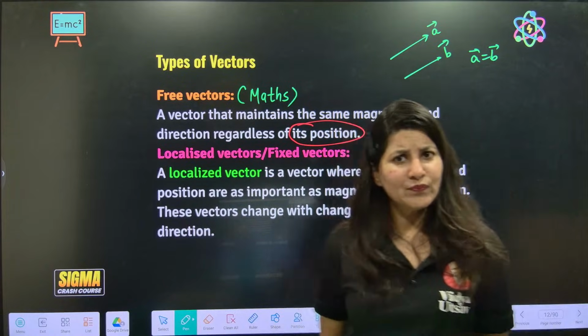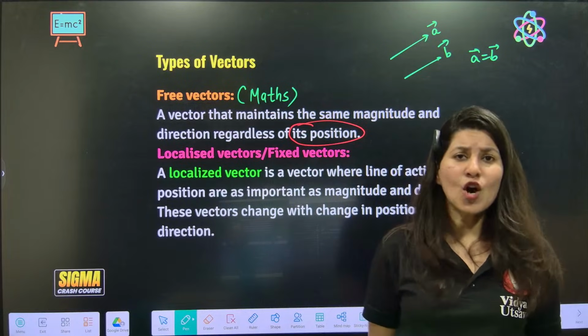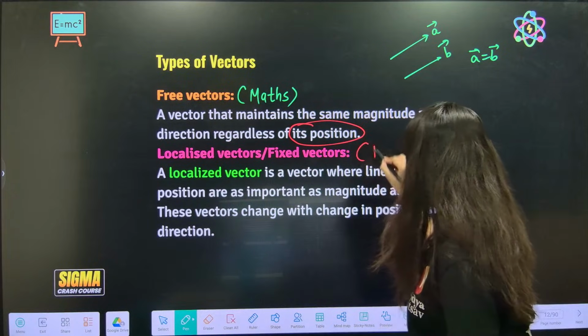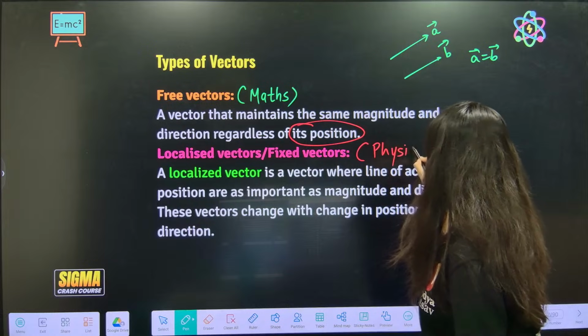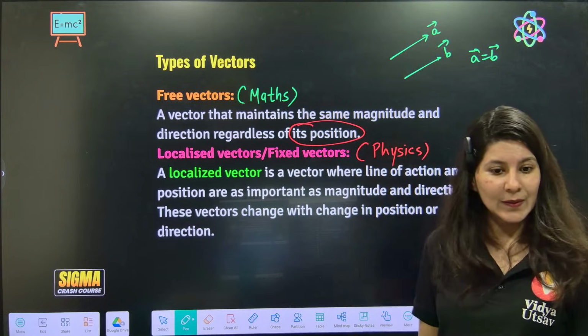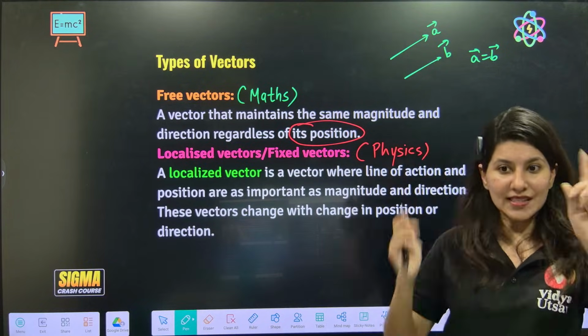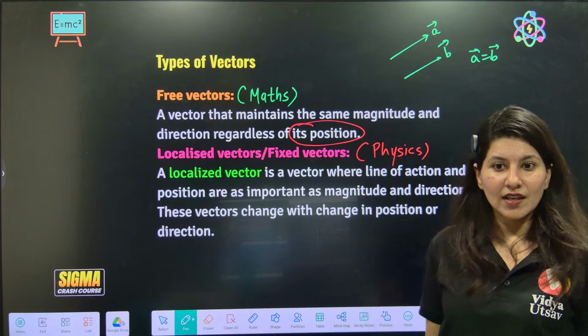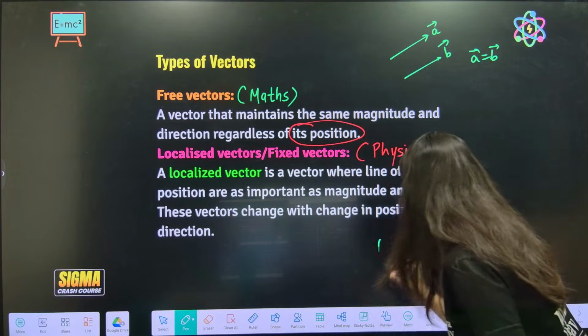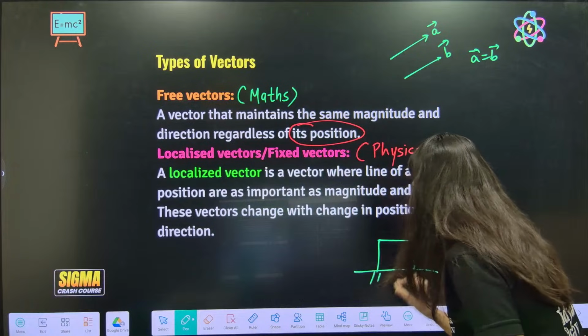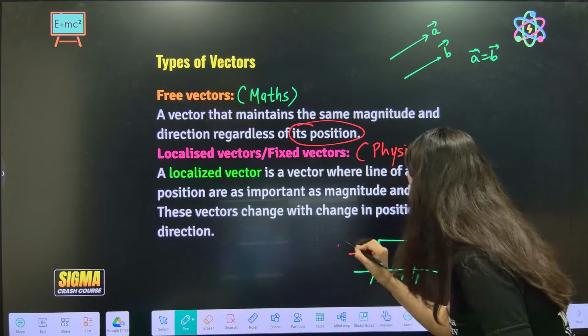But ma'am, why are they not the same in physics? Have you asked this of your physics teacher? Because, you know what? Suppose this block is there and I have to apply a force of 2 Newton.